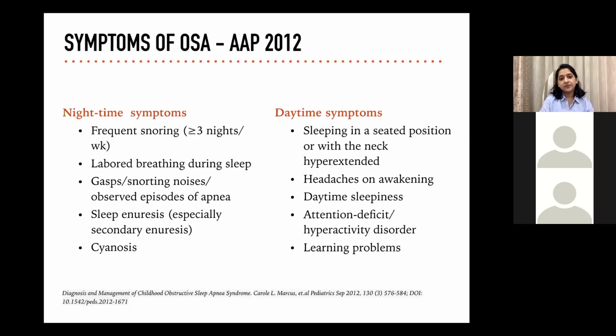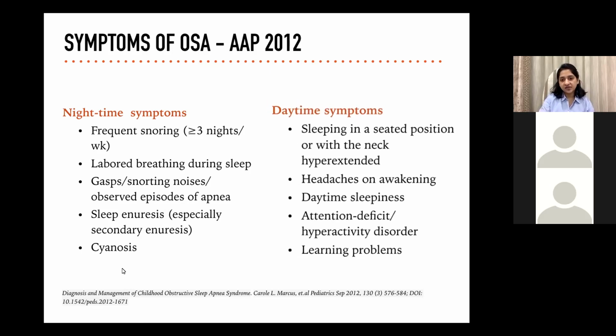So the American Academy guidelines gave us some nighttime symptoms and daytime symptoms that need to be asked to our parents. Frequent snoring more than 3 nights per week, labored breathing during sleep, gasps, snorting noises, observed episodes of apnea, sleep enuresis, especially if it is secondary, as Dr. Rana also emphasized, and cyanosis. These are some of the nighttime symptoms which parents can come up with or we should ask.